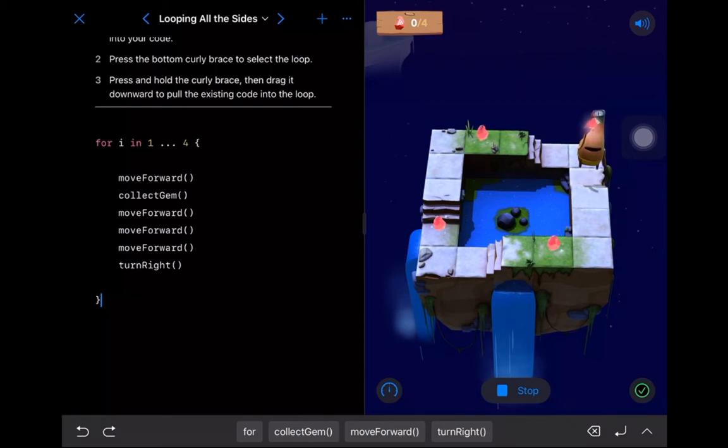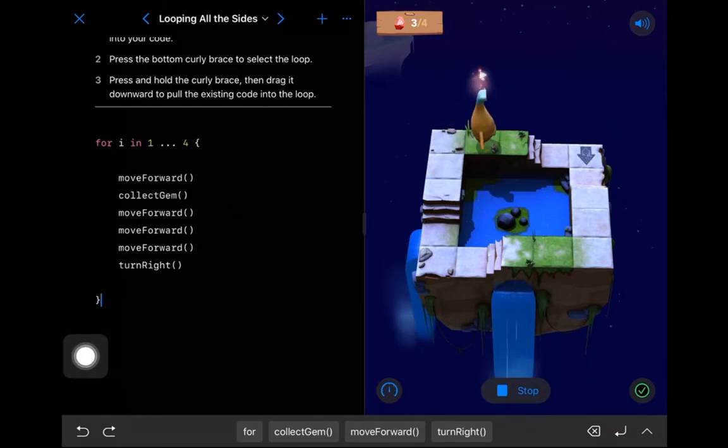All right, as before, we're going through the code again, collecting the gem, moving forward twice, 3 times, turning right, move forward, collect the gem. Okay, cool, we're on our second pass through. Collecting the gem. You can see that this looks a lot neater than our previous one where we had this thing repeated 4 times and we had so many more lines of code.